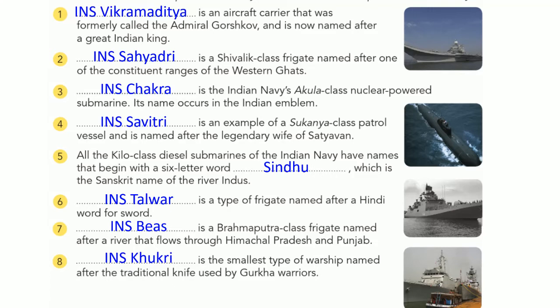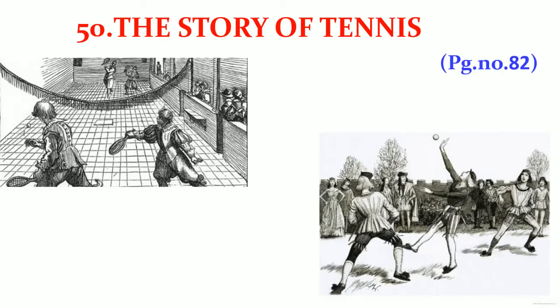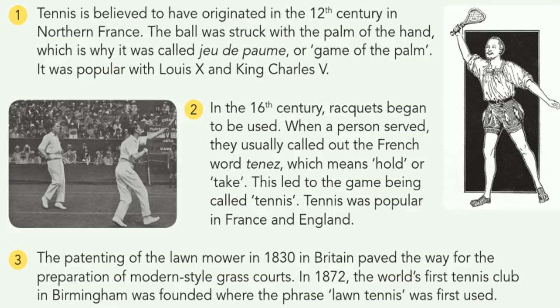On to the next lesson, the story of tennis. Chapter number 50, page number 82. In this lesson, we learn the history of tennis and how tennis developed. Let us see the history. Tennis is believed to have originated in the 12th century in northern France. It is believed to be originated there, in the 12th century.